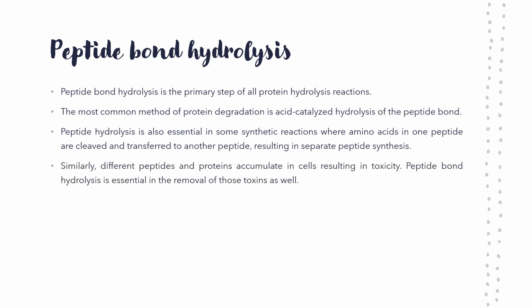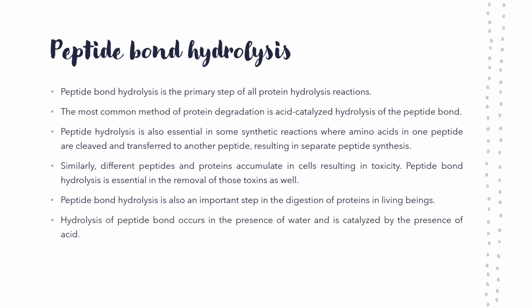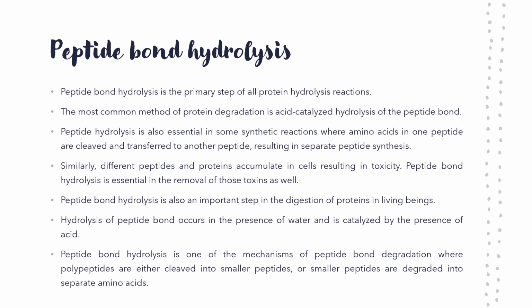Similarly, different peptides and proteins accumulate in cells, resulting in toxicity. Peptide bond hydrolysis is essential in the removal of those toxins as well. Peptide bond hydrolysis is also an important step in the digestion of proteins in living beings. Hydrolysis of the peptide bond occurs in the presence of water and is catalyzed by acid. Peptide bond hydrolysis is one of the mechanisms of peptide bond degradation, where polypeptides are either cleaved into smaller peptides or smaller peptides are degraded into separate amino acids.